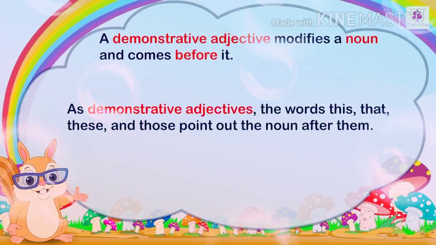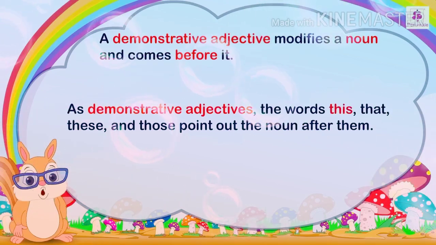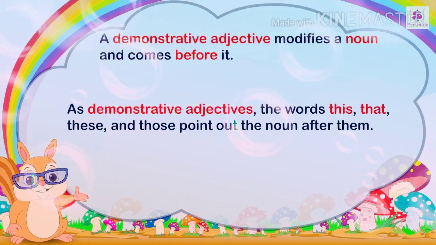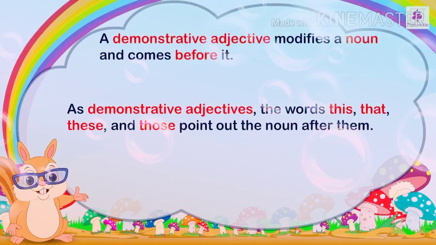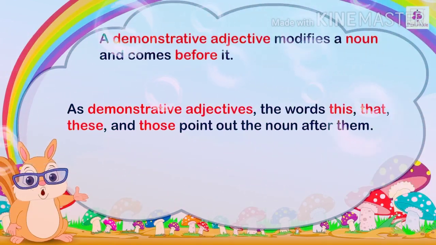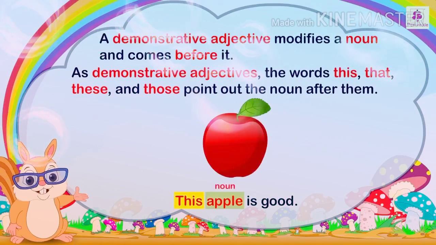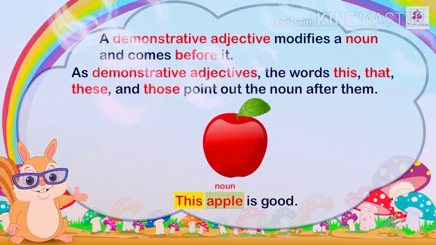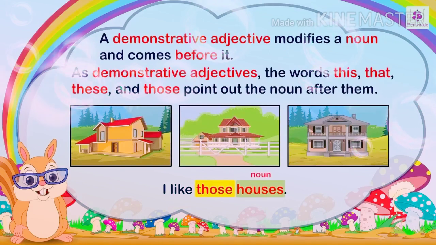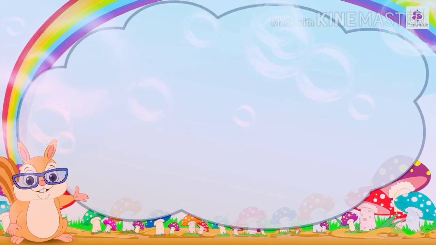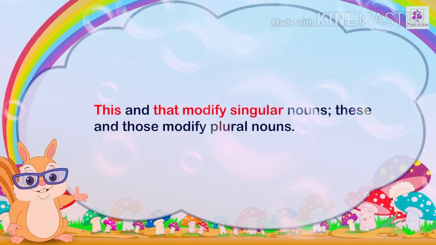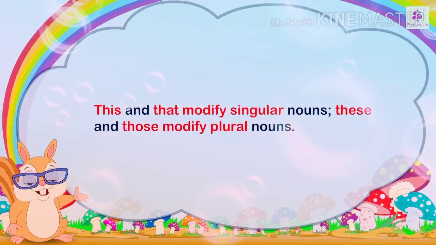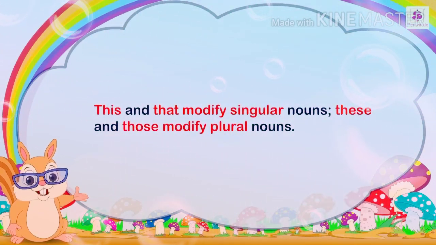As demonstrative adjectives, the words this, that, these and those point out the nouns after them. For example, this apple is good. I like those houses. This and that modify singular nouns. These and those modify plural nouns.